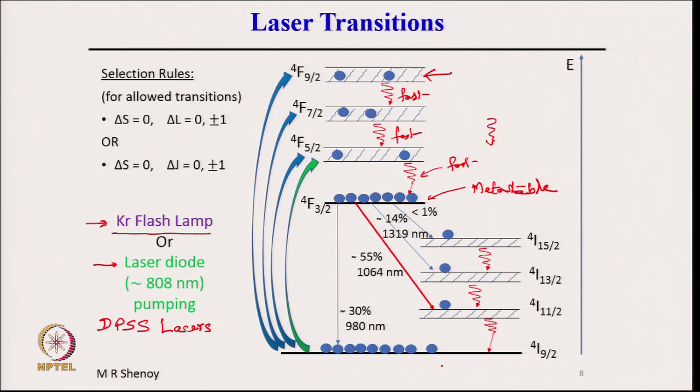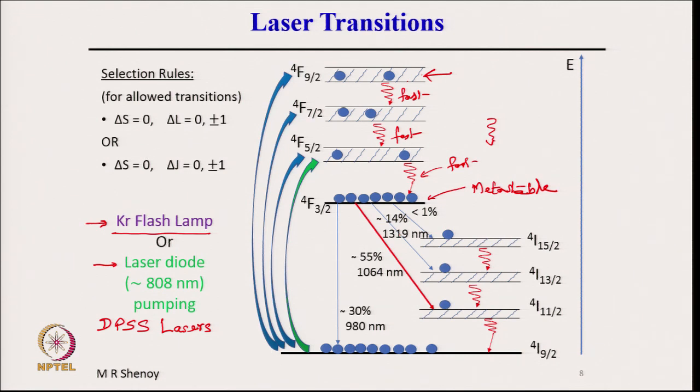Now, from here there are different transitions possible to different levels. The probabilities of transitions are approximately indicated. If the total probability is 1, then about 30% would make a downward transition directly to the ground state, and about 55% would make a transition here. The corresponding wavelengths are shown. This energy difference corresponds to about 975 or 980 nanometers. The energy difference from here to here is about 1064 nanometers, and this energy difference corresponds to 1319 nanometers, and so on.